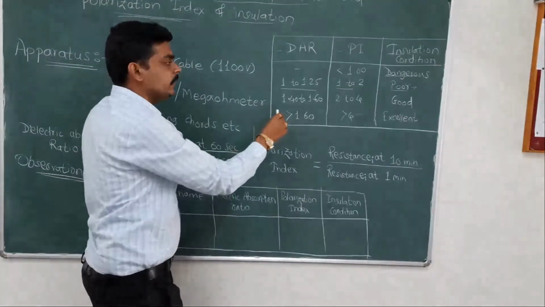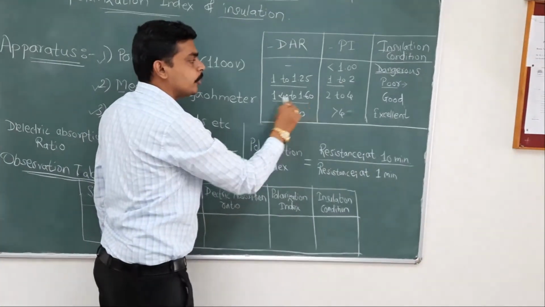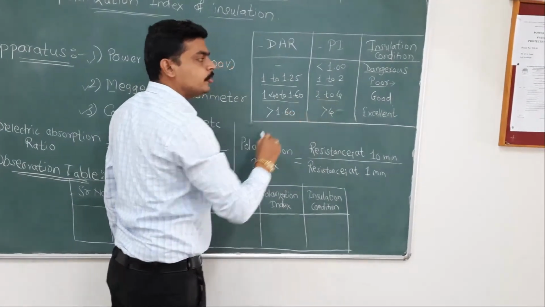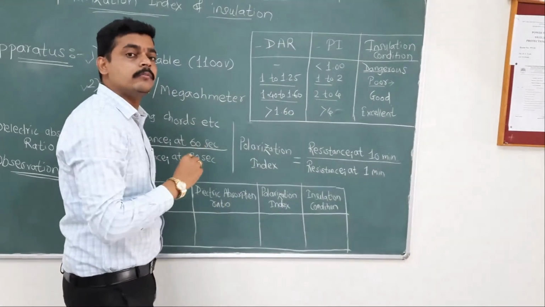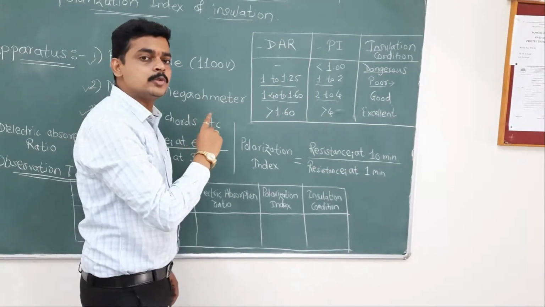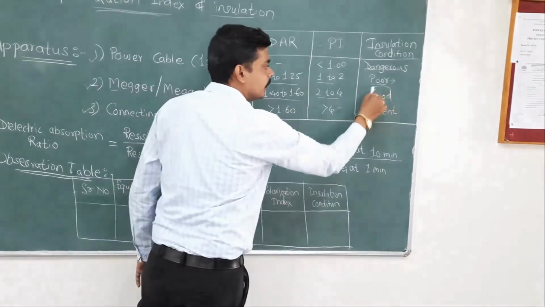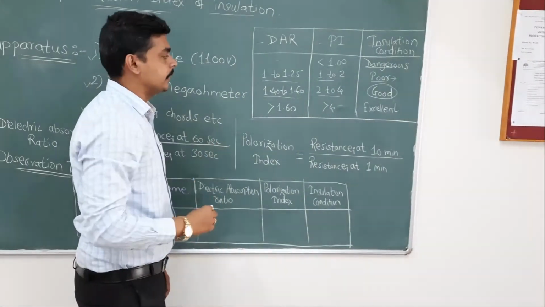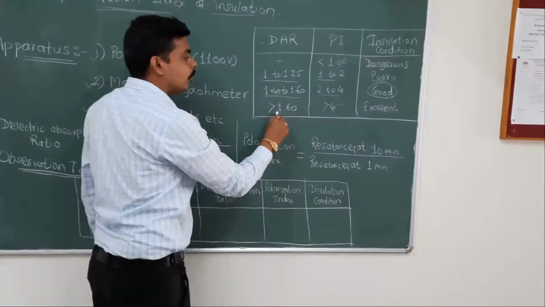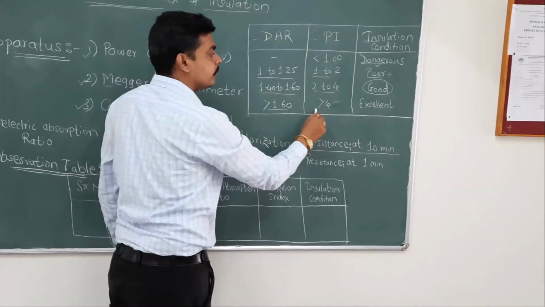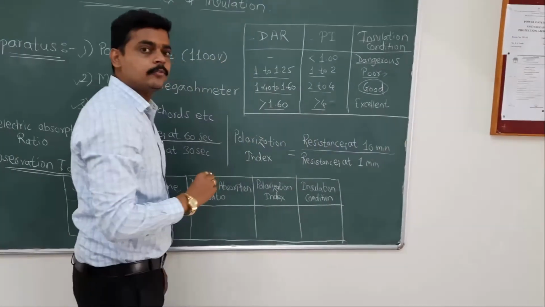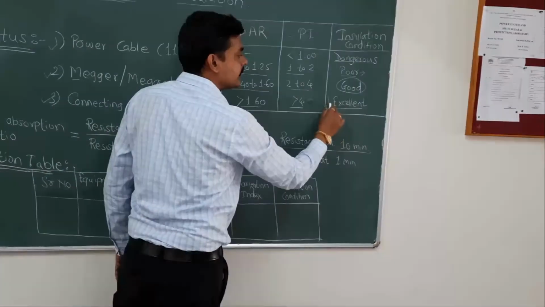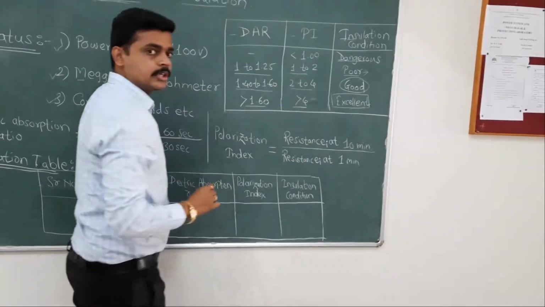If we are observing the value 1.4 to 1.6 and the polarization index in the range of 2 to 4, that indicates the quality of insulation is in good condition. So we can use that particular insulator for our electrical equipment. And if the value is beyond 1.6 and the polarization index is greater than 4, obviously the insulation resistance shows an excellent condition.